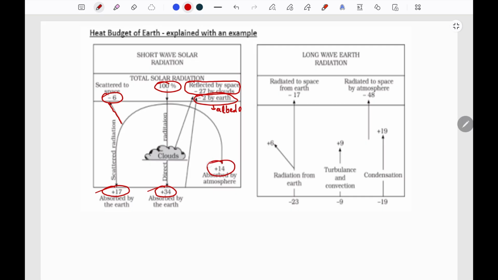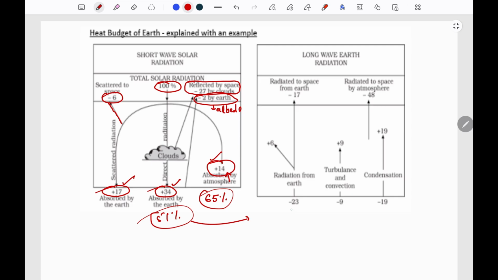And this remaining 14% is directly absorbed by the atmosphere. Now the total amount that is absorbed by the earth's surface is this 17 plus 34 plus 14, which equals 65%. Now this has to be radiated back to space. Out of this 65, 14 is absorbed by atmosphere and 51% by earth's surface. So earth has to radiate back this 51%.